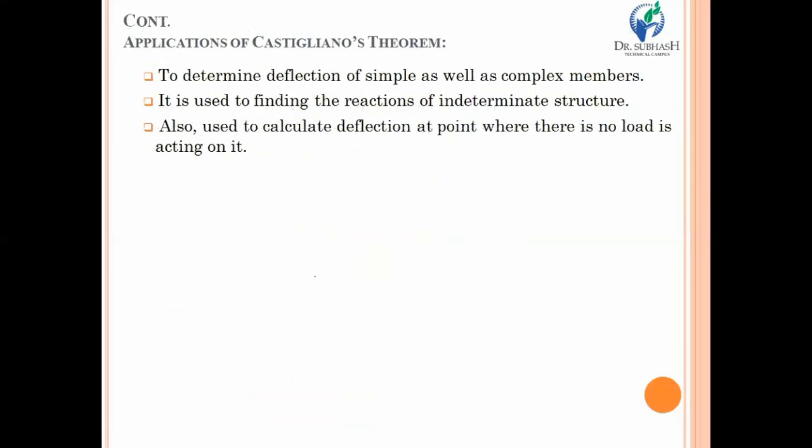Now, after discussing Castigliano's theorem, let's look at its applications, where it is used. The first and most common application is in complex and simple structures. That means Castigliano's theorem is used in both cases. Suppose you are given a simply supported beam, and various types of forces, loads and moments are acting. If there is a complicated structure or beam and you require to calculate the deflection, you should go through Castigliano's theorem, and you will have the deflection.